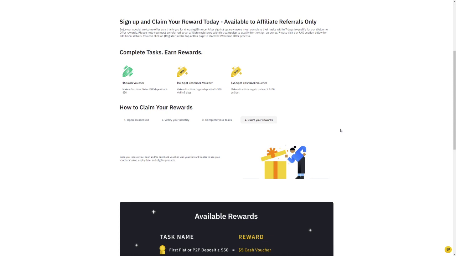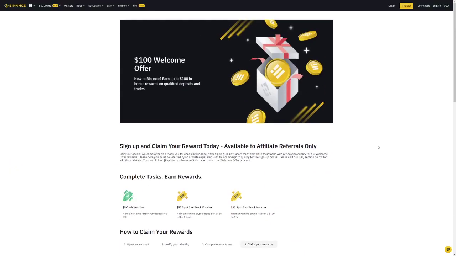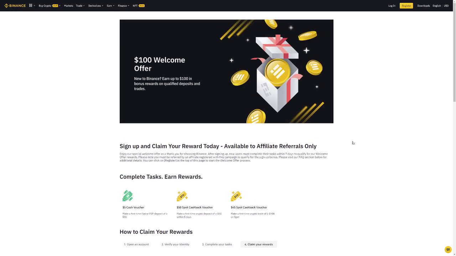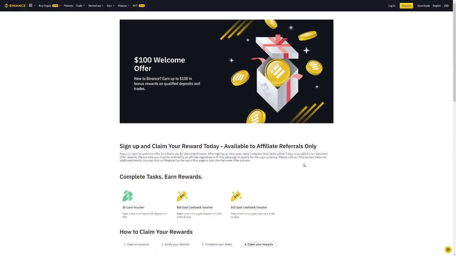And also, after you have your $100 bonus, you will be able to benefit from 40% off trading fees on Binance, which is the main reason to use a referral code, that you can actually save as you trade on Binance. If you're a daily trader or even a monthly trader, you can save a little bit here and there with the 40% off fees just by using the code. So $100 plus that, it's a pretty good deal if you ask me.